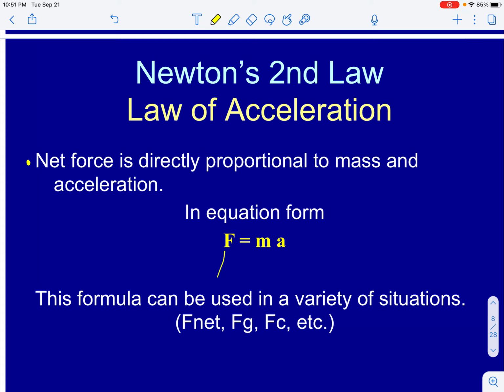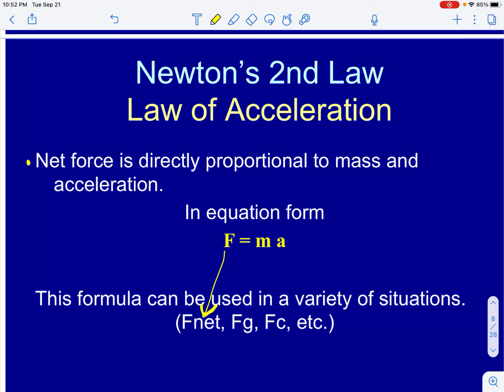Now it says down here that this force value can be a variety of things. This could be our net force, which we should already understand. If I have a free body diagram and it says I have a horizontal force to the right and a horizontal force to the left, I would then take those two forces and compare them. If they are not the same value, I would need to calculate my net force.